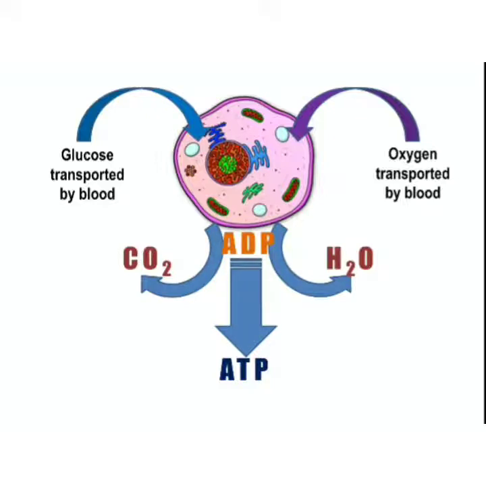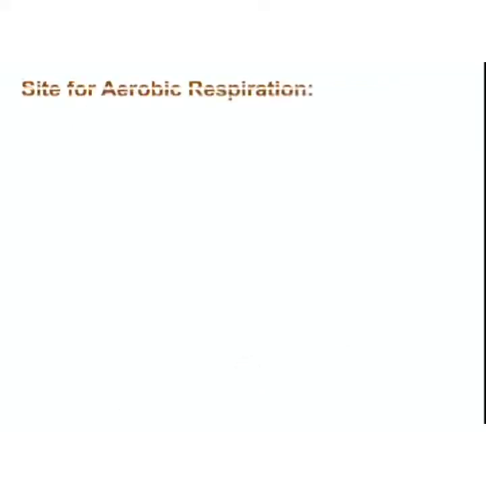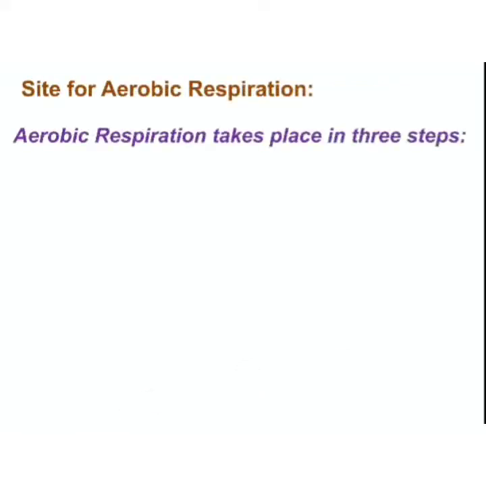Remember, human beings do aerobic respiration most of the time, but in certain cases when we do some hard work, some workout, then the muscles of our body do anaerobic respiration. We will discuss it in a few minutes. Now, where does aerobic respiration take place? In the cell, no doubt, but here there are three main steps.